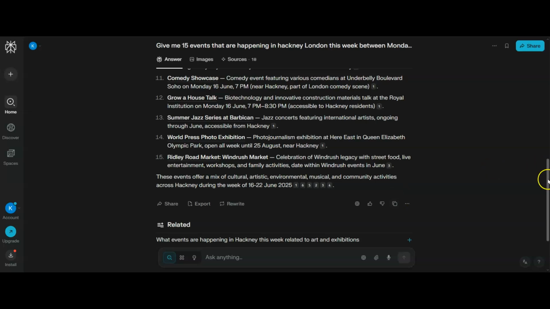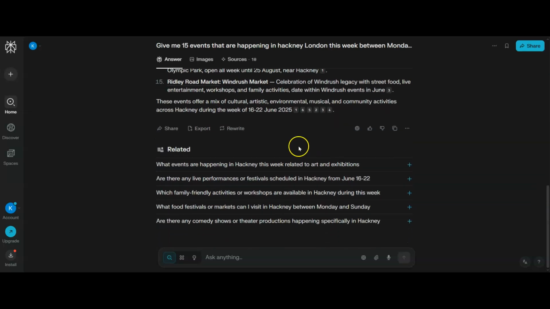The other nice thing about Perplexity is you get related questions, and these are really useful because they'll give you a little more guidance on how you can use the tool to get better responses. So we've got what events are happening in Hackney this week that relate to arts and exhibitions. You might break down your event section into different parts, or you might have an arts newsletter. What live performances or festivals are scheduled, which again helps you find what's relevant to your particular audience. What family friendly activities, what food festivals or markets, what comedy shows.